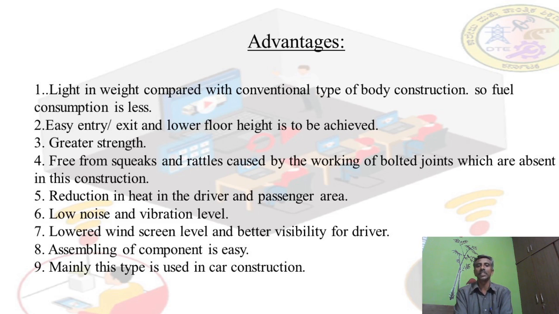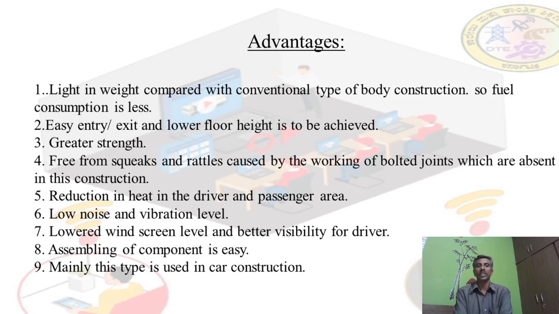Next, the second one is easy entry and exit and lower floor level is achieved. In the conventional body construction, the entry and exit is at a higher level because the under chassis is separate and the body is mounted on the under chassis. In this type of integral body construction, the entry and exit is lower, which is helpful because older persons may not be able to lift their legs to alight from and board the vehicle. It is very difficult for them. So in this type of vehicle, they can easily alight and easily come back.